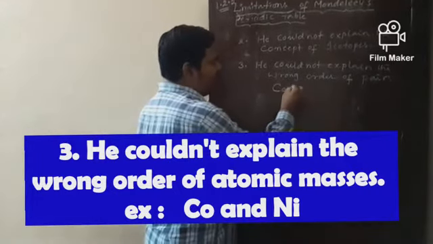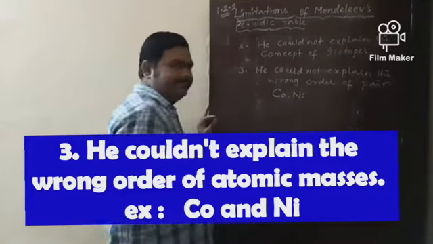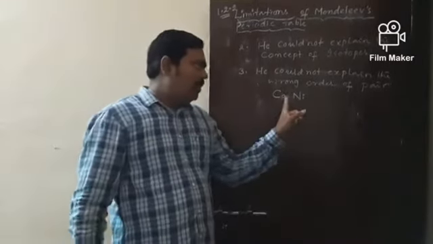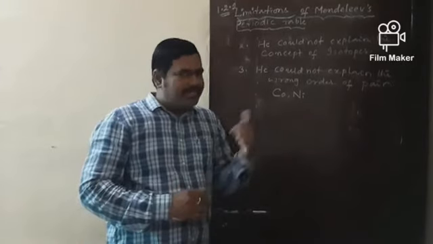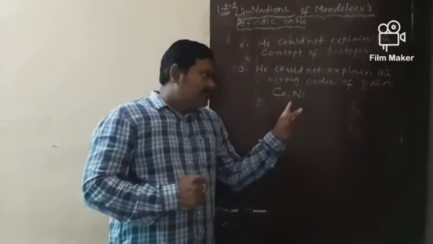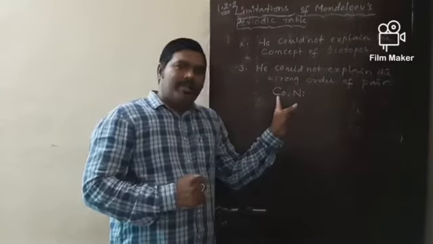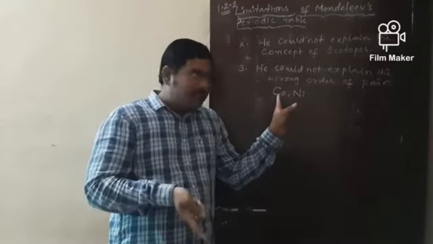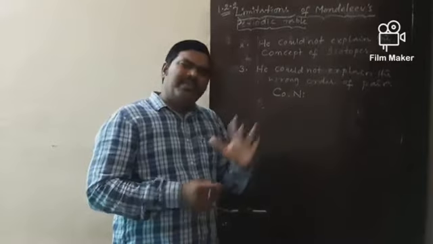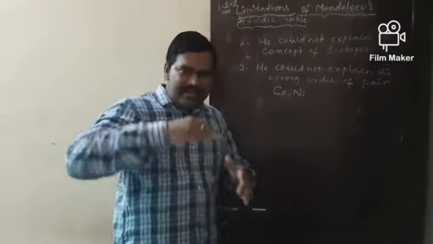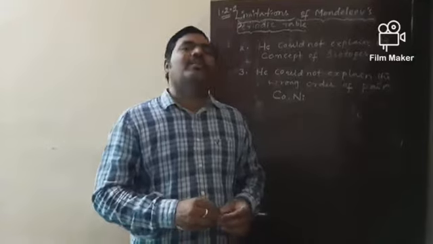Cobalt and nickel. Okay. So cobalt and nickel are called an anomalous pair. Why is it called an anomalous pair? In this pair, cobalt's atomic mass is less compared with nickel's atomic mass. But the periodic classification is based on the increasing order of atomic masses.